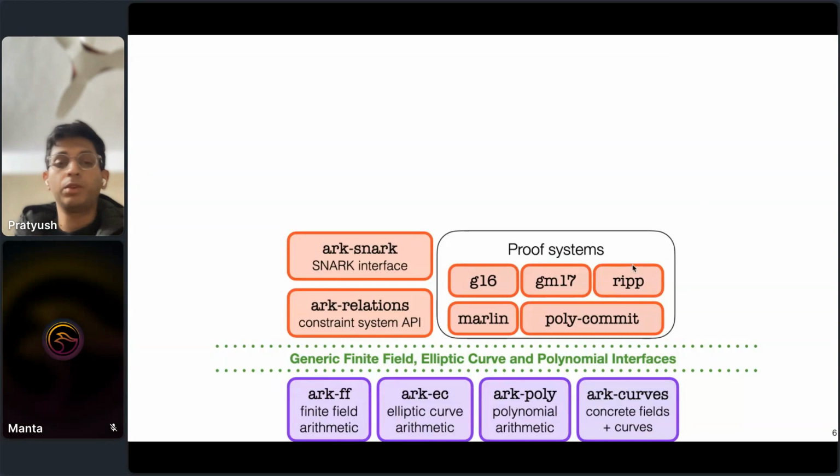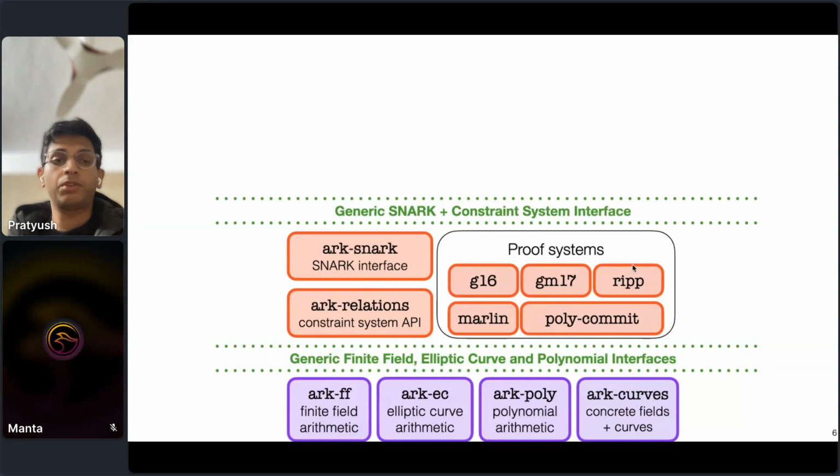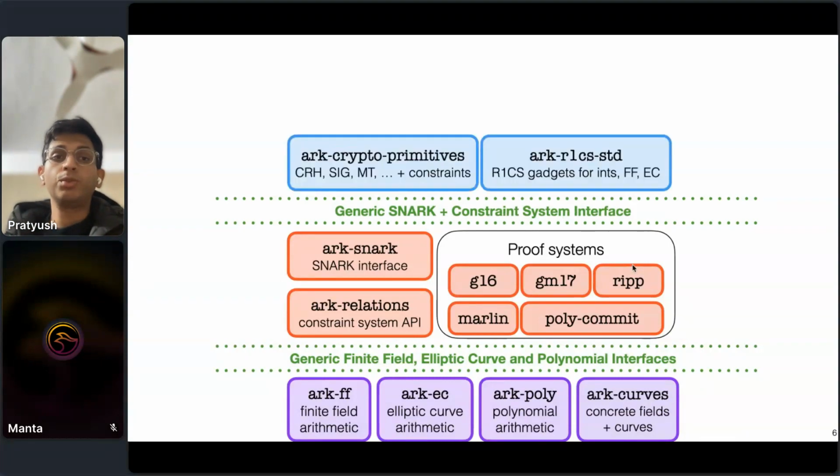And we have quite a few libraries here, such as Groth16, Marlin, generic polynomial commitment libraries, and so forth. Okay, then above this layer, we use the generic interface for SNARKs to implement high-level gadgets or computations in R1CS, for example, right?